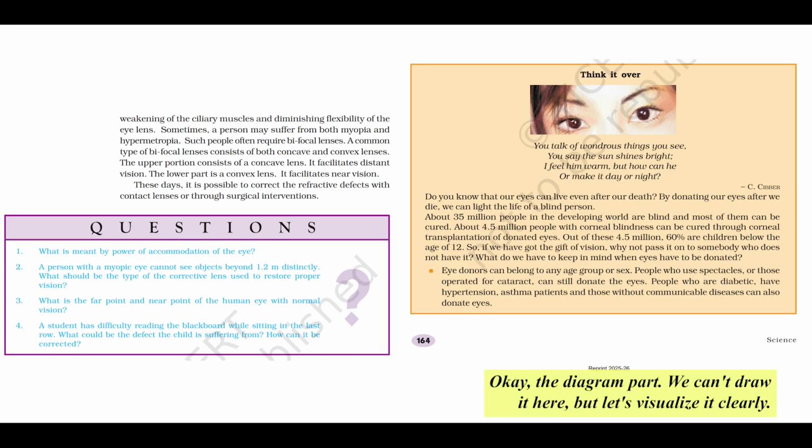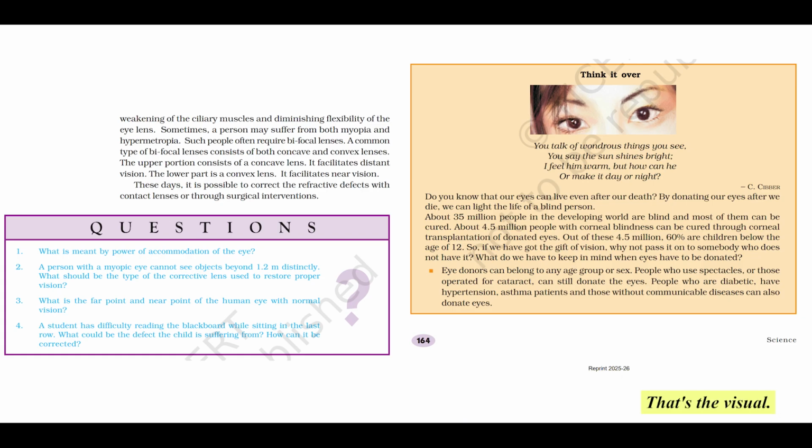Okay, the diagram part. We can't draw it here, but let's visualize it clearly. This is crucial for exams. For hypermetropia, remember, light from a nearby object, like at the normal near point, 25 centimeters, focuses behind the retina. To correct it, we need a converging lens, a convex lens placed in front. This convex lens starts converging the light rays before they enter the eye. This pre-convergence ensures that when the light goes through the eye's own lens, it finally focuses precisely on the retina. So imagine rays from an object at 25 centimeters passing through the convex lens, entering the eye, and hitting the retina sharply. That's the visual. Okay, visualizing the convex lens adding convergence.